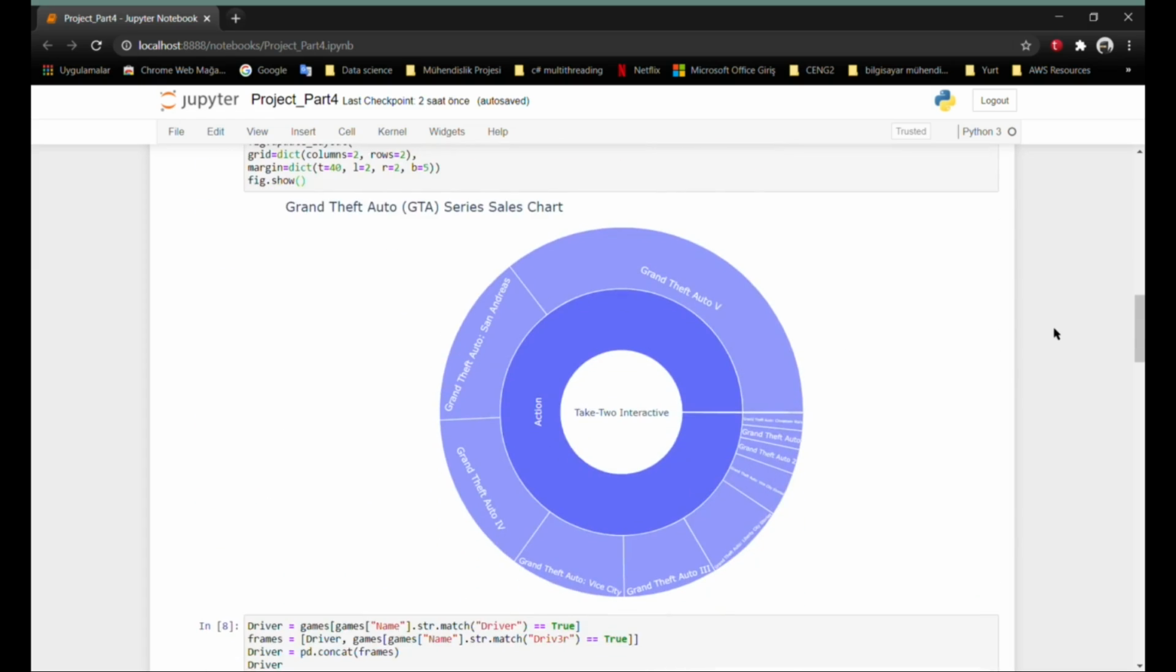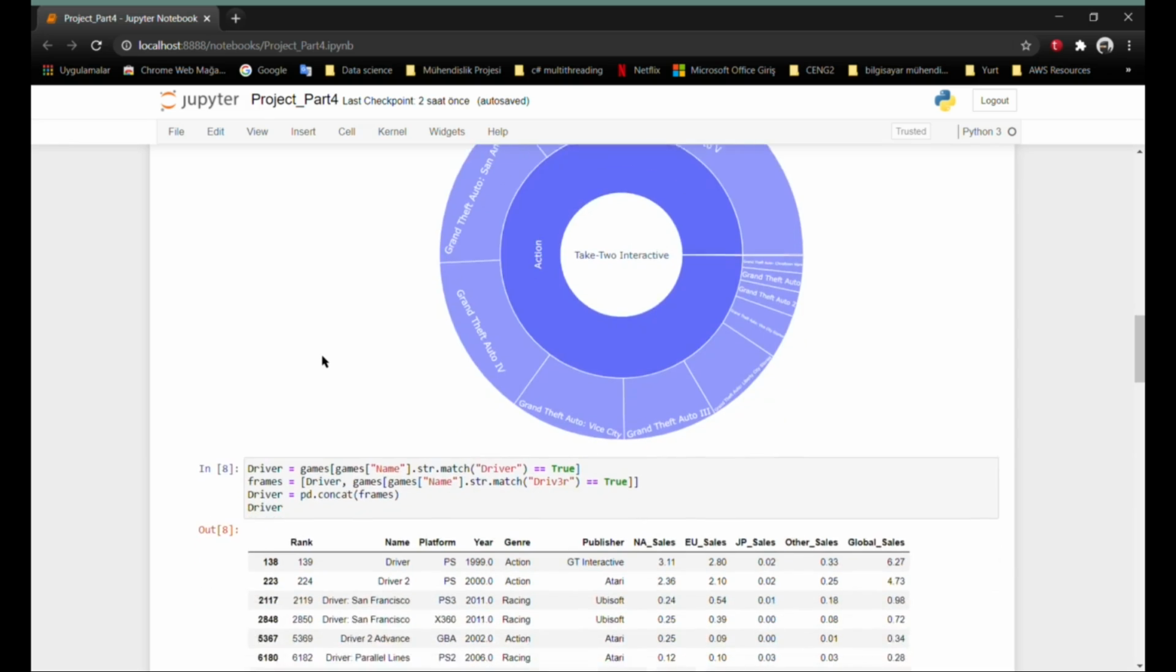In this section, I compared the global sales amounts of the games of the Grand Theft Auto series. As you can see, the best-selling game is Grand Theft Auto 5, followed by Grand Theft Auto 4 and Grand Theft Auto San Andreas. Grand Theft Auto's genre is action.